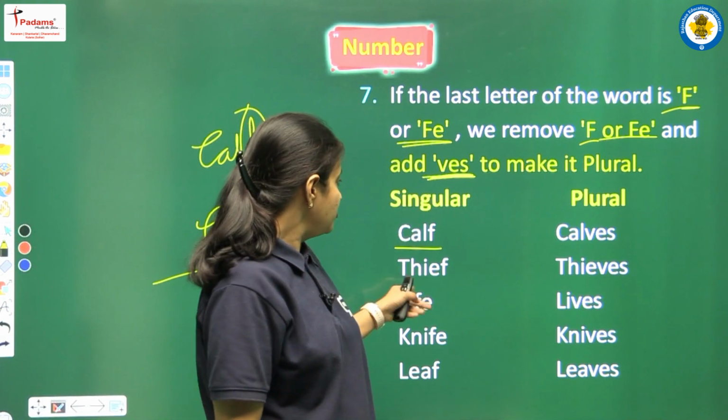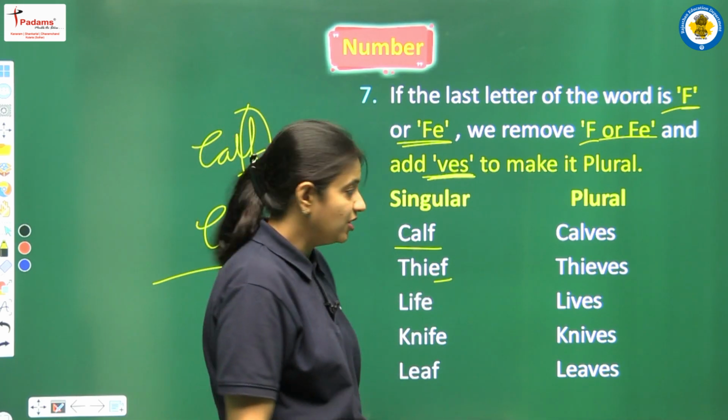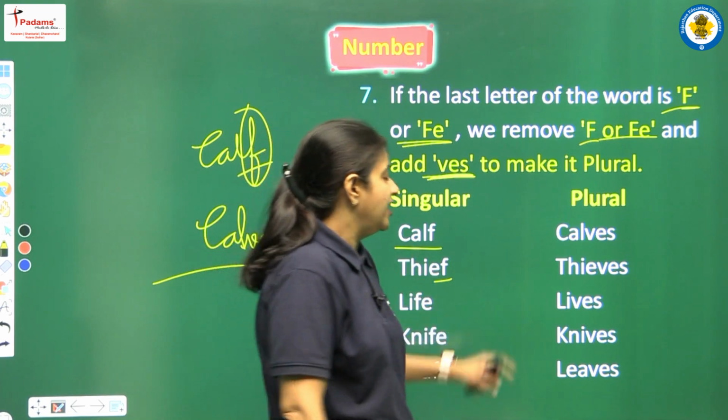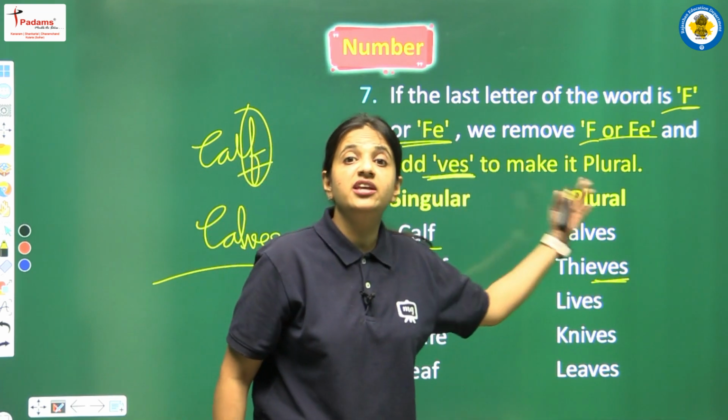Okay. Next we have thief. Again we have F at the end of the word, so we have to remove F and we have to add VES. So thief will be thieves.